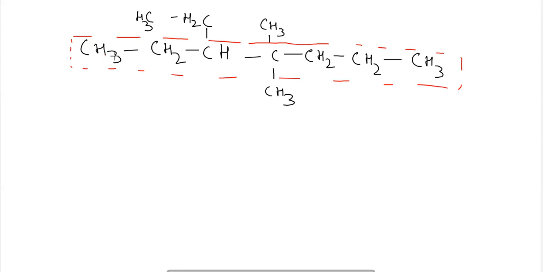Okay, the parent chain here. Then according to this, three substituent groups are there: ethyl and two methyls. Okay, one ethyl and two methyls. So now let's start the numbering here.